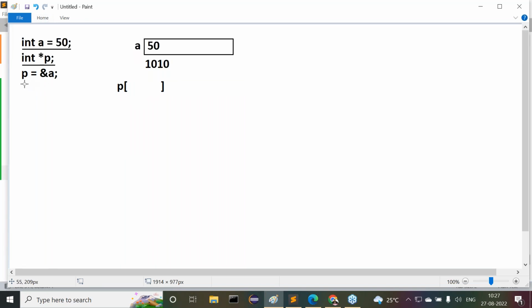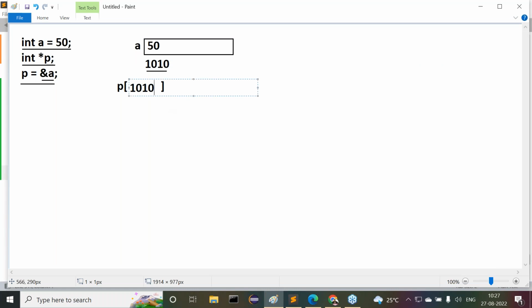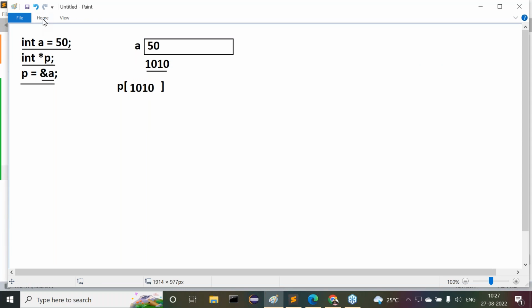Now, when the compiler encounters the statement p is equal to ampersand a, first ampersand a will be calculated. What is ampersand a here? Address of a. What is the address of a here? 1010. That value is assigned to the p variable. So that 1010 value will be stored inside the p variable.